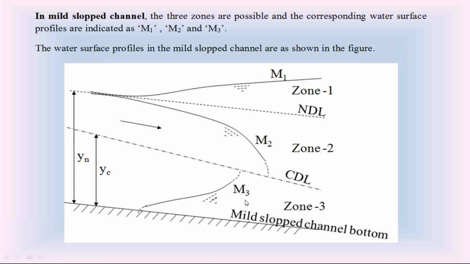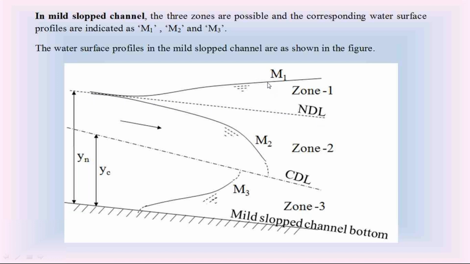So in the mild slope channel, we have three water surface profiles, M1 curve, M2 curve, and M3 curve, depending on the depth of flow Y with respect to normal depth Yn and critical depth Yc. This is called the critical depth line at Yc. This is called the normal depth line at Yn.